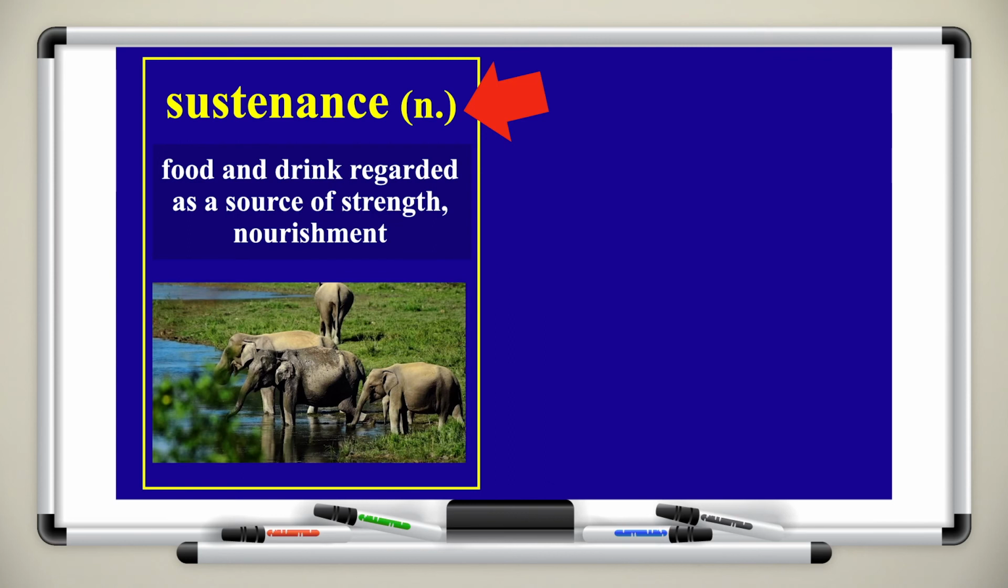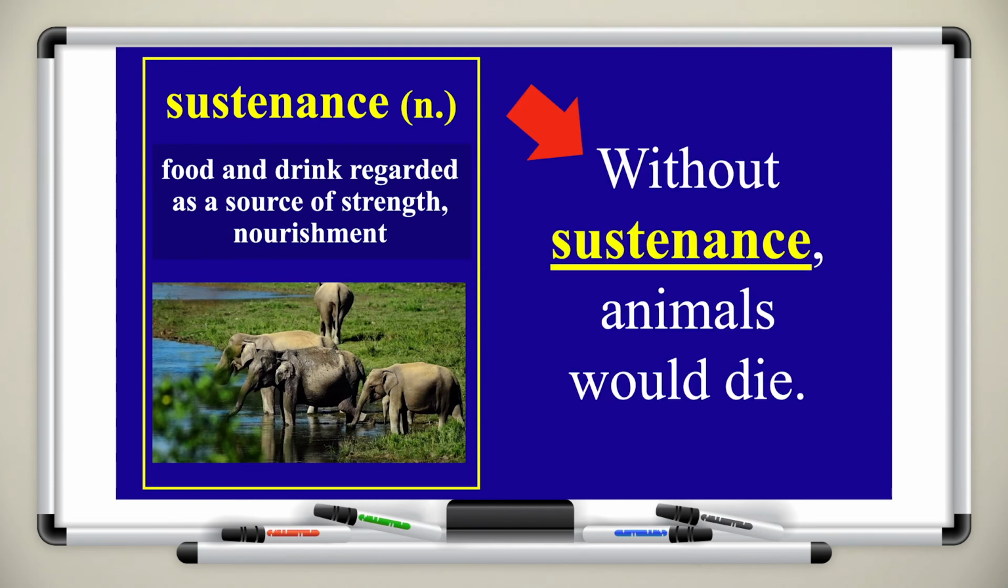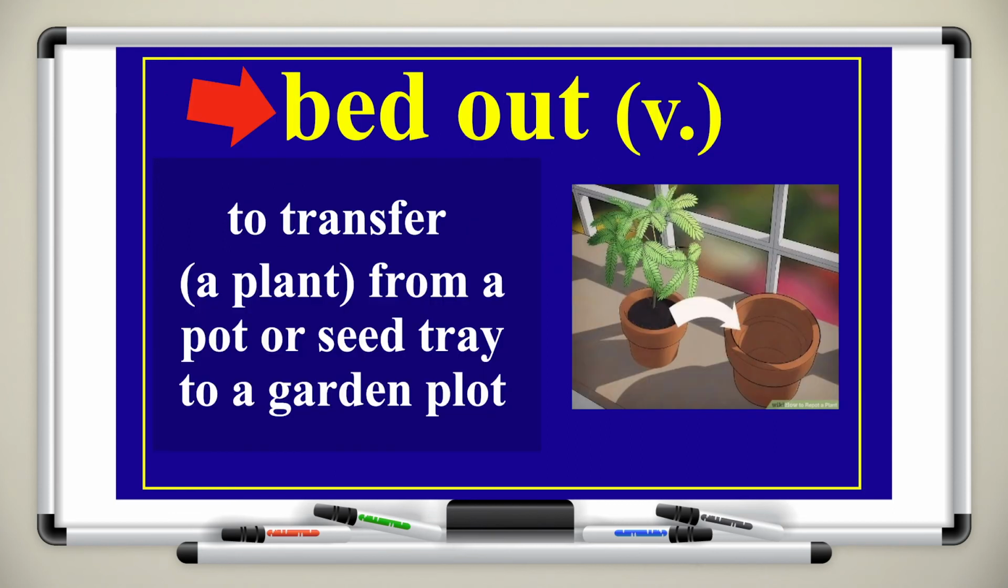The next item is sustenance. Sustenance could have a similar meaning to the words food and drink. Sustenance is a noun, and it means food and drink regarded as a source of strength or nourishment. For example, without sustenance, animals would die. Here we have the phrasal verb bed out. It's a verb, and it means to transfer a plant from a pot or seed tray to a garden plot.